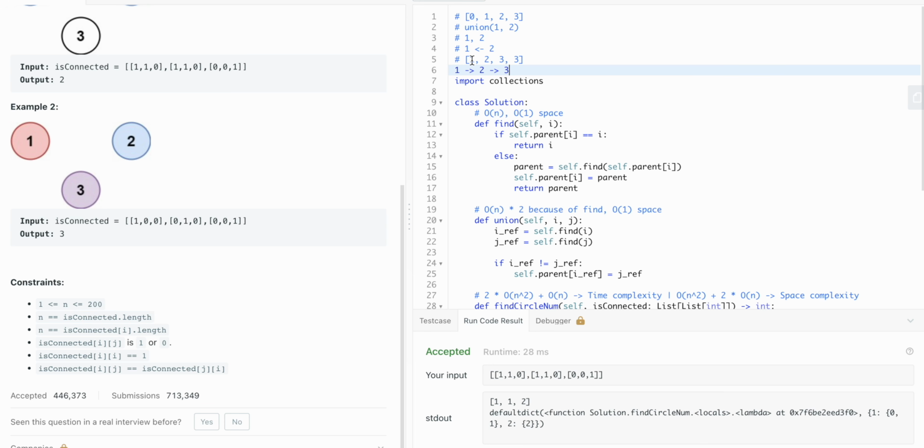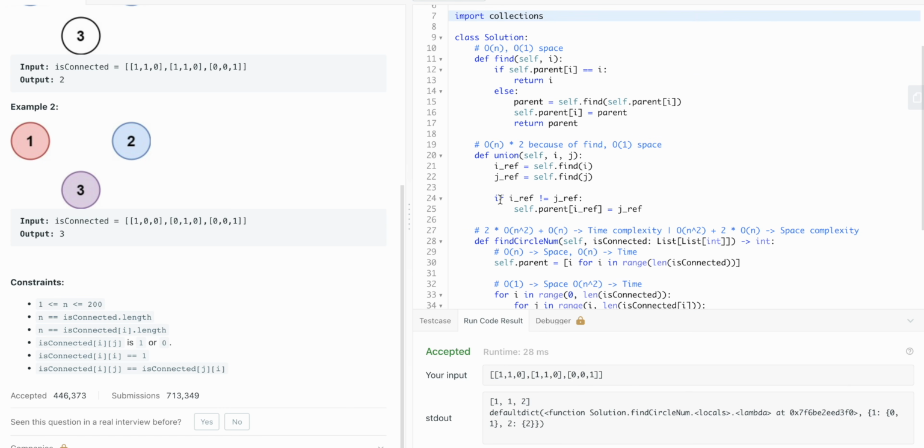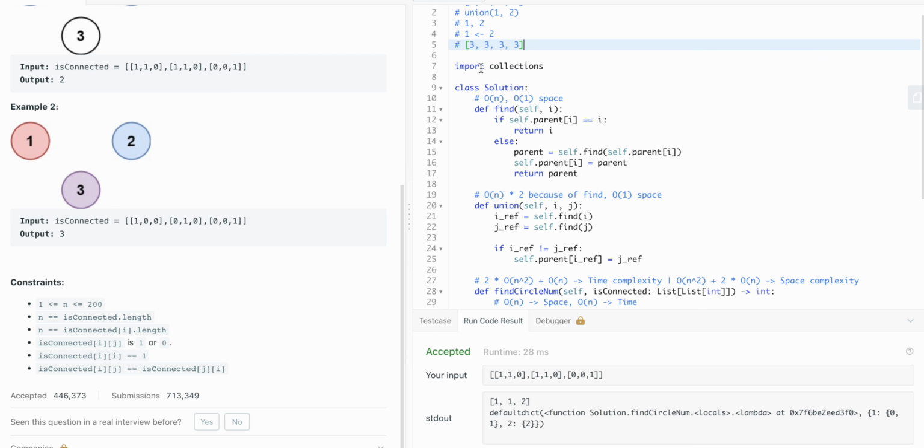Every time you call find, you can find the parent and directly link it to 3. Therefore, this data structure is completely flat. That's a minor optimization, but it won't actually save that much time because, worst case, you're still going to have to go to every node one time.